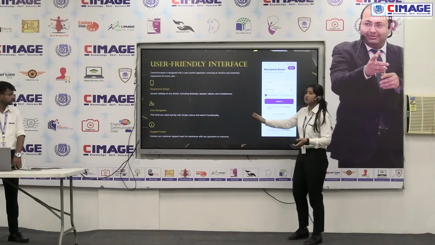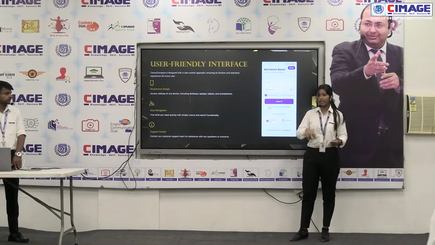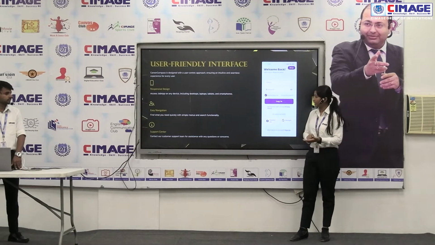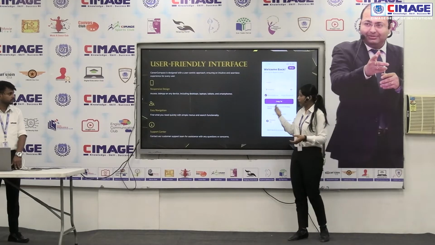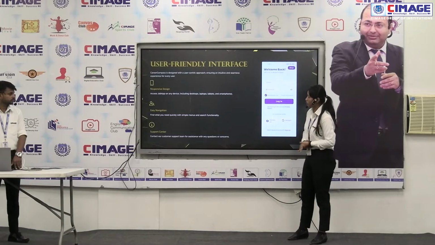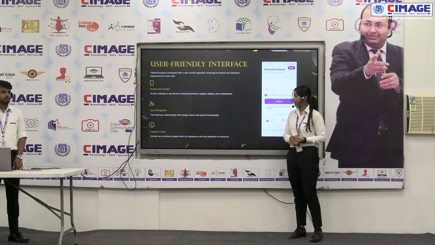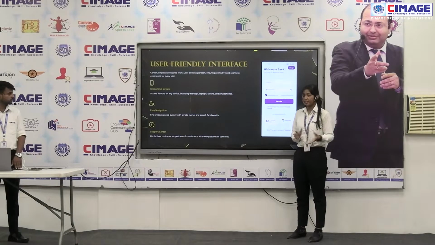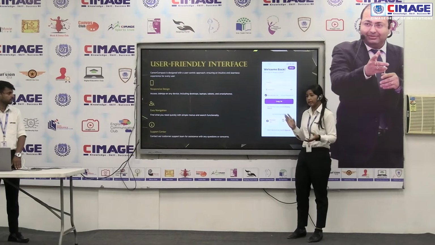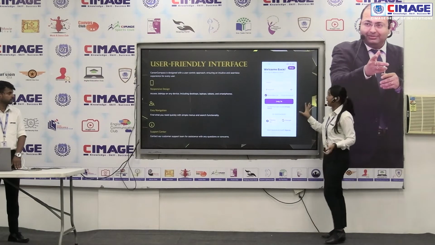Easy navigation is also there. We navigate from one screen to another by one click, and it does not take any effort. By clicking one, we navigate to other functionality, other search also. And there is a support center also. If you have any issue regarding this app, you can contact our assistant to resolve your issue or to ask any question regarding this app. This is a user friendly app.